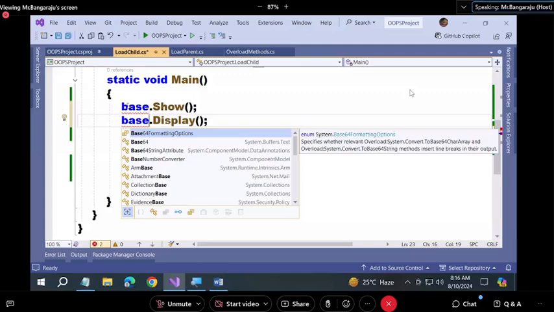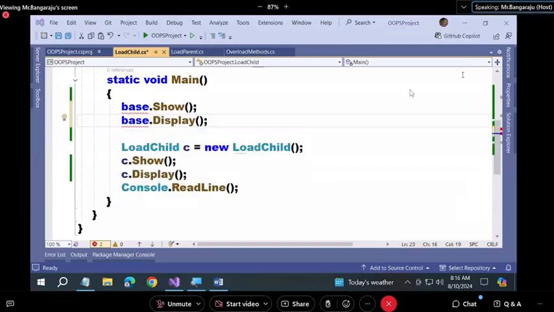Understood? The place where you return this code is wrong. Why? The base keyword cannot be used in static blocks. Basically, these keywords are used to refer to non-static members. So they refer to non-static, and we cannot use them in the static block. Then how to call them, sir?